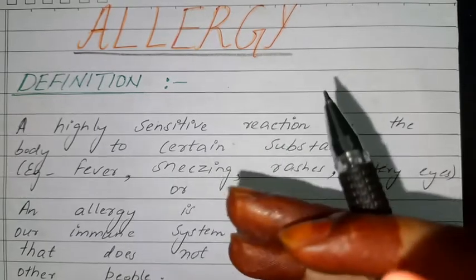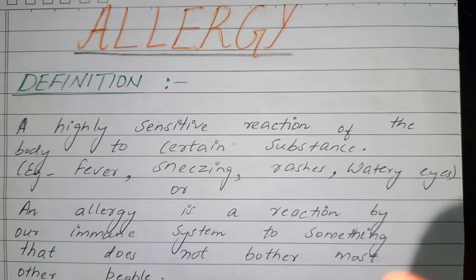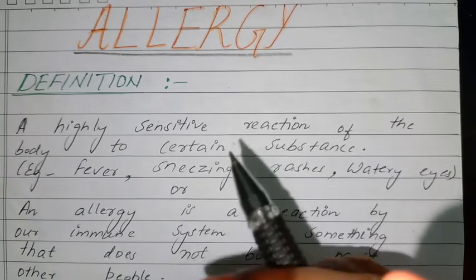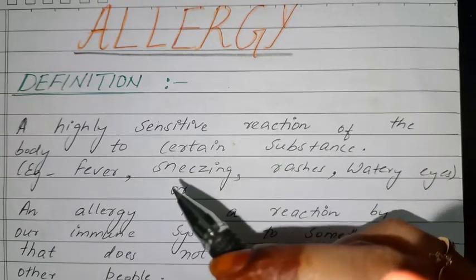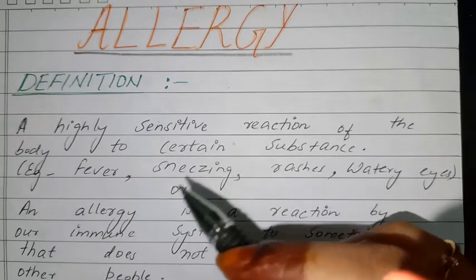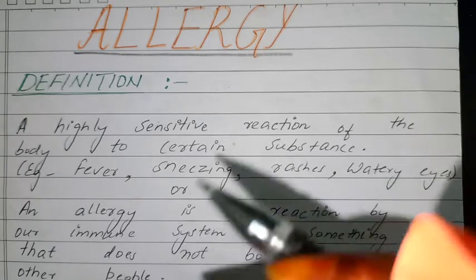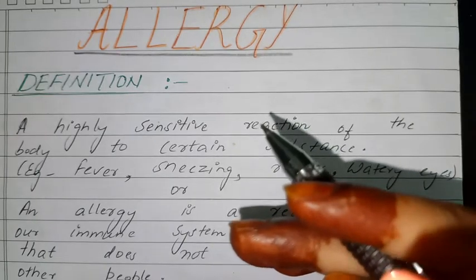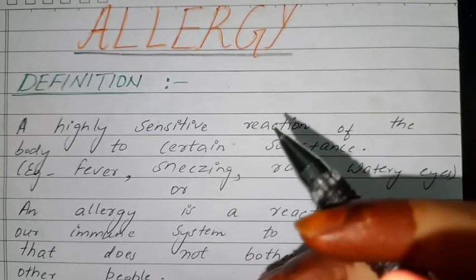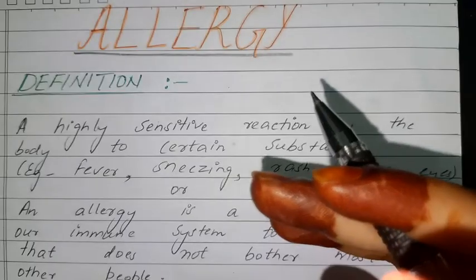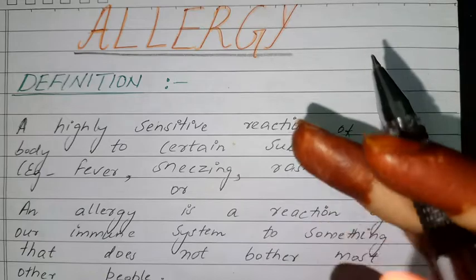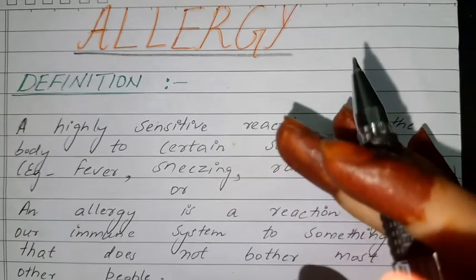Or maybe you have seen that you develop red rashes, like pimples or dots on our body, especially on our face or hand. Or when we eat some food, sometimes we start vomiting, right? So what is this? This means that we are allergic to those substances and allergy has developed in our body. तो इसे हम बोलेंगे allergy.